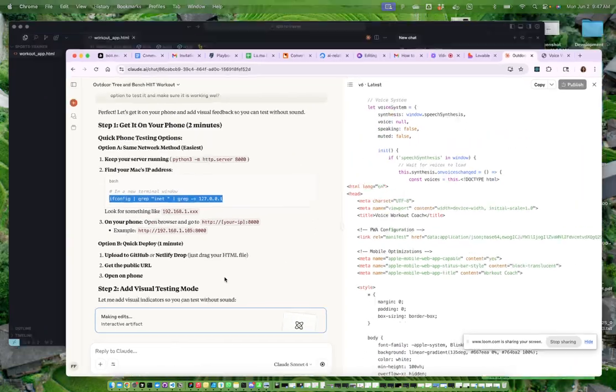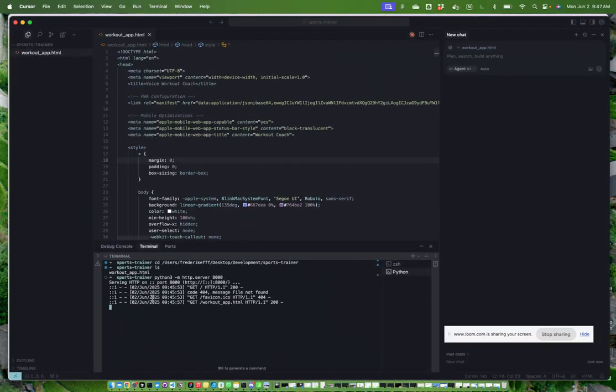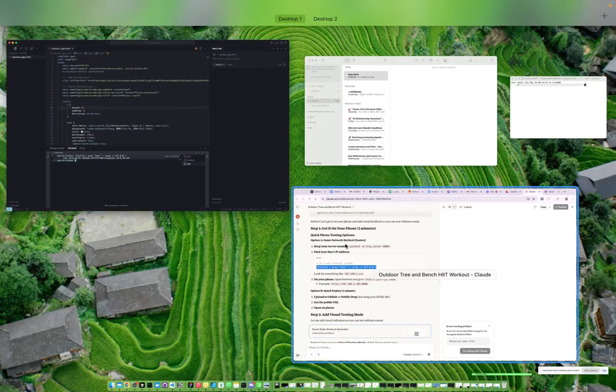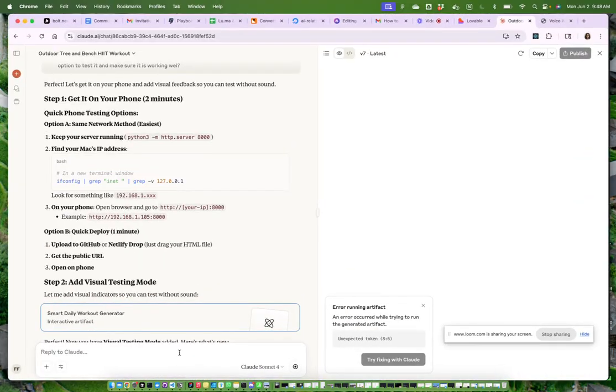So this is working for whatever. So we now, okay, it says a new one, right? So we do a new one. We type this in. And we say this is in the network broadcast whatsoever. So for this we say step 1. Okay, it again has an error running artifact. Step 1, this is the result on getting it on your phone.